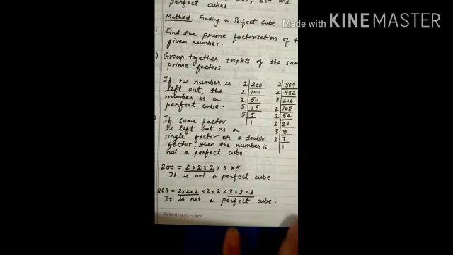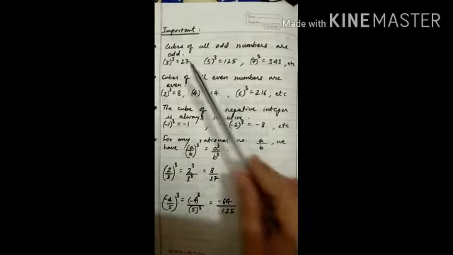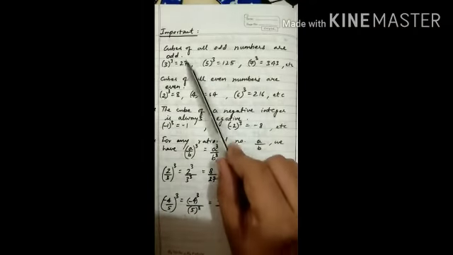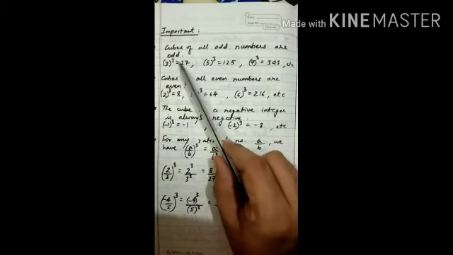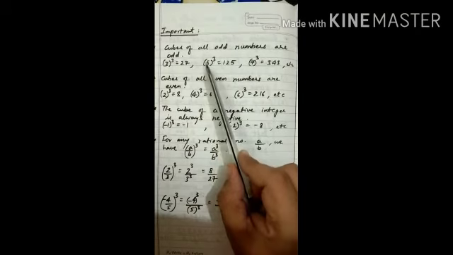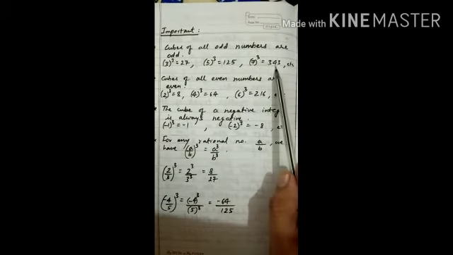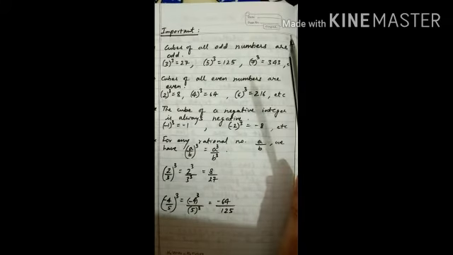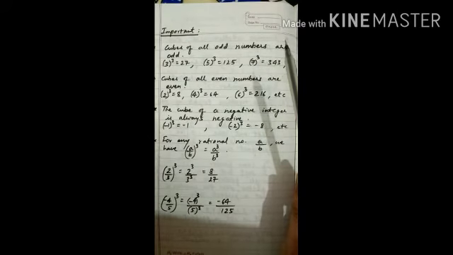There are some facts related to the cubes of certain numbers. Let us see. Cubes of all odd numbers are always odd. Suppose 3 is an odd number. Cube of 3 is 27. Here you can see 27 is an odd number. Cube of 5 equals 125. Cube of 7 equals 343. Cube of 11 equals 1331. So we see that cubes of odd numbers are also odd.